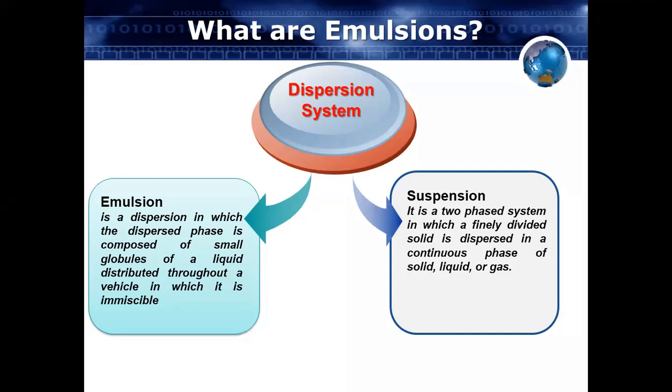So the basic difference between the emulsion and suspension is that in the suspension, we are adding solid particles or insoluble drug particles into the liquid, and in the emulsion, we are adding a liquid into another liquid. Both dosage forms are dispersed systems, but the basic difference is that in suspension we are adding solid, and in the emulsion, we are adding liquid into liquid.